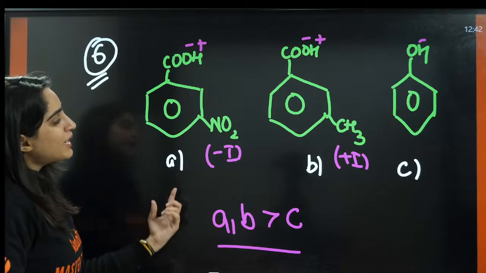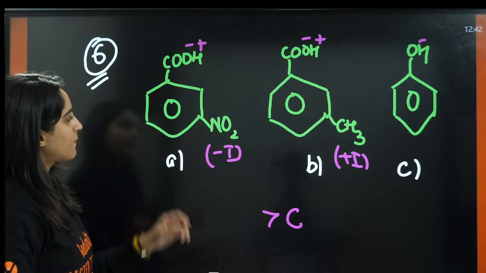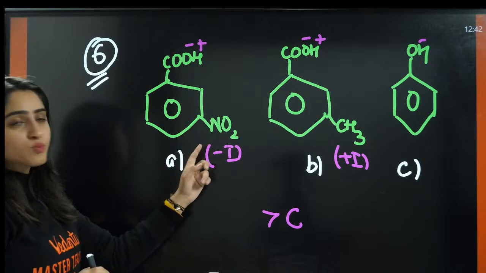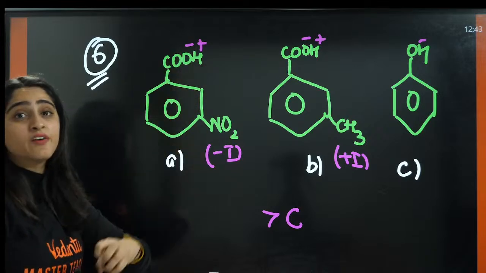Now, between A and B, let us see which is more acidic. A is taking away the electrons, right? This is a minus side effect. It is taking away the electrons. This is already negative and you are taking away the electrons.